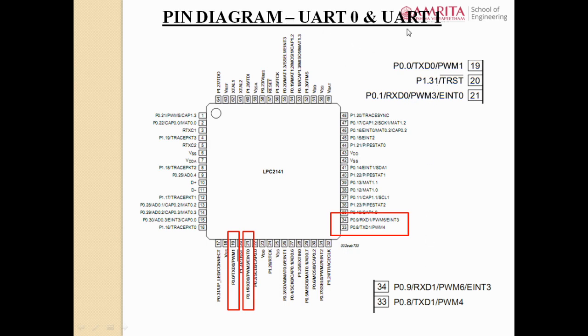Both UART0 and UART1 are the same peripheral. There is only one difference between them. What is the difference? Any idea? In addition to serial communication, UART0 can also be used for programming this microcontroller in a particular mode of operation known as bootloader mode. Normally, how will you program a microcontroller? You will use an external programmer. But there is another method known as the bootloader method of programming.